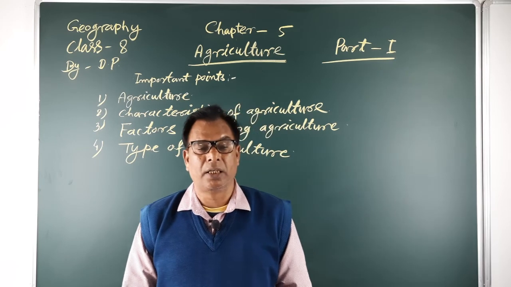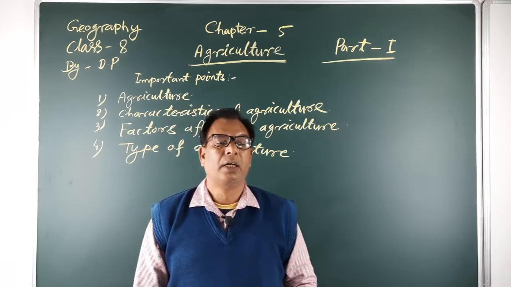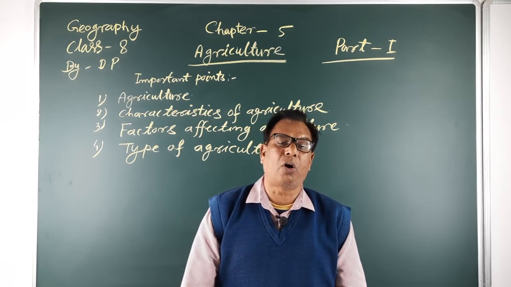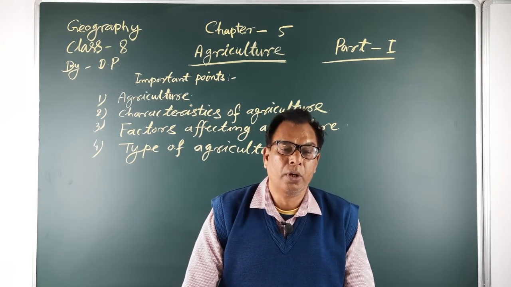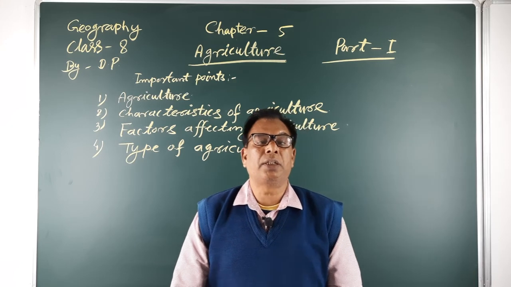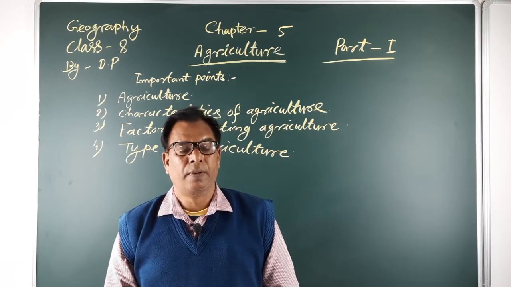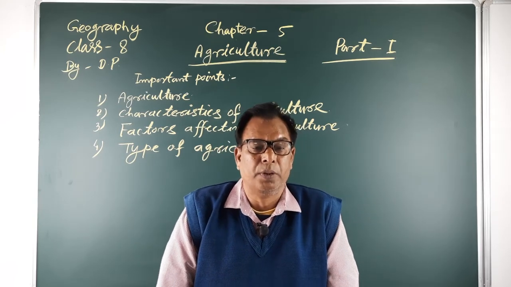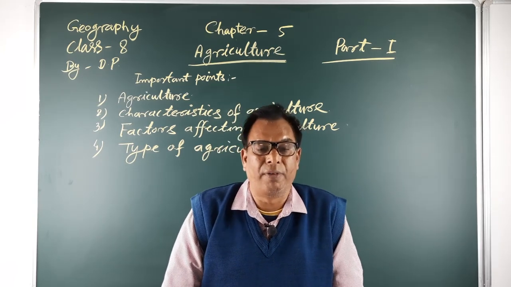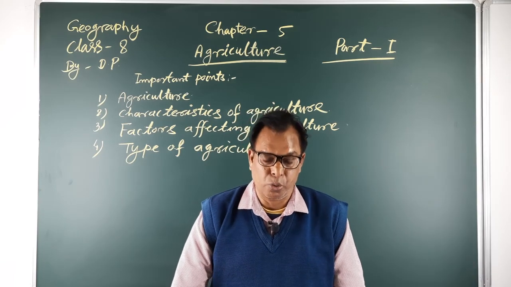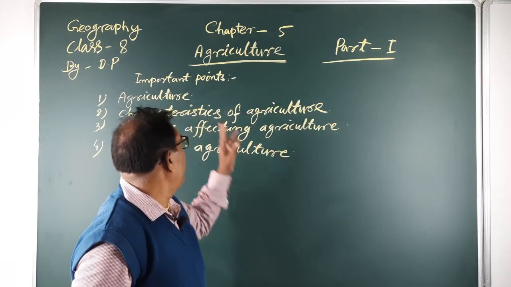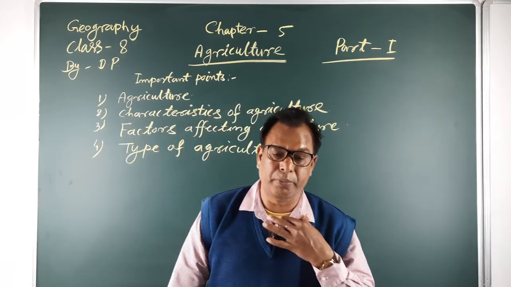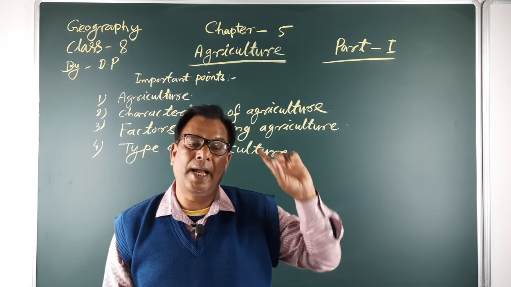First point: agriculture started more than 10,000 years ago, that means 10,000 BCE, and has continued to be practiced by people for survival and livelihood. So, it started in ancient times.